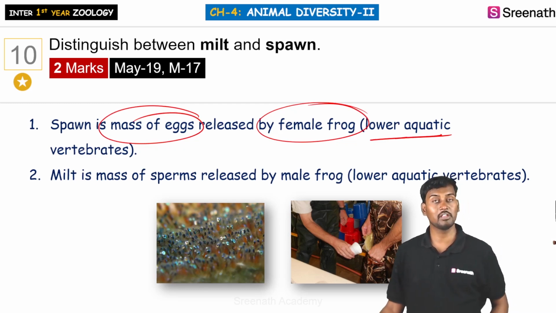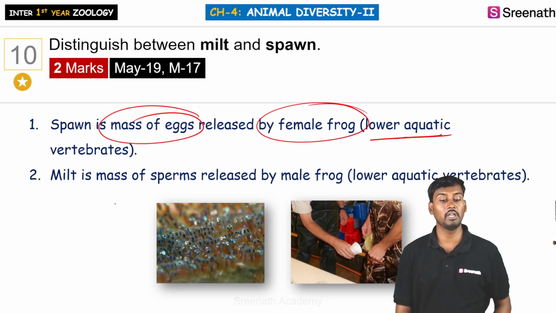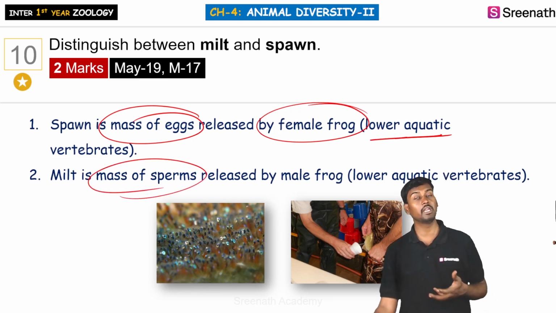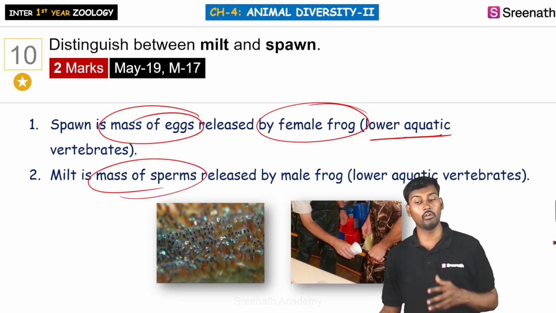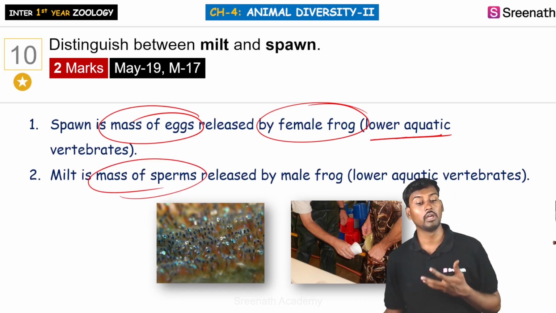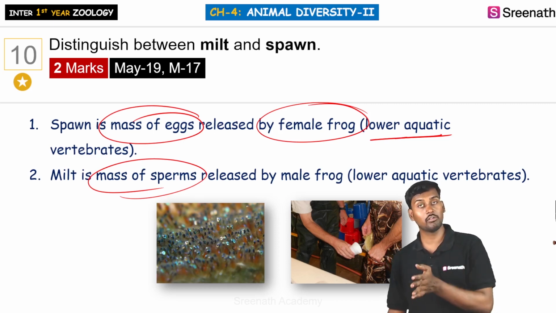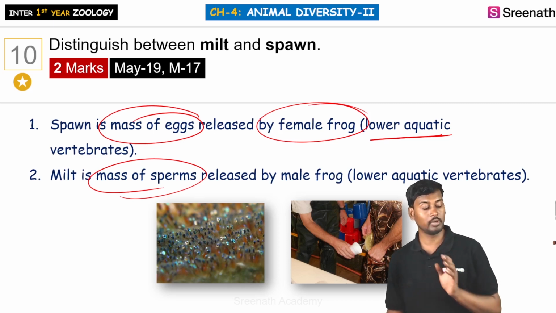The lower aquatic vertebrates, the male frogs, provide a mass of sperm which is released into the water. So spawn is a mass of eggs, and milt is a mass of sperm.